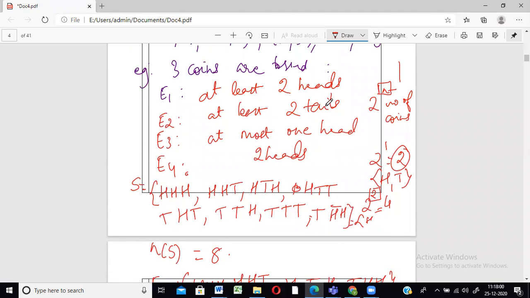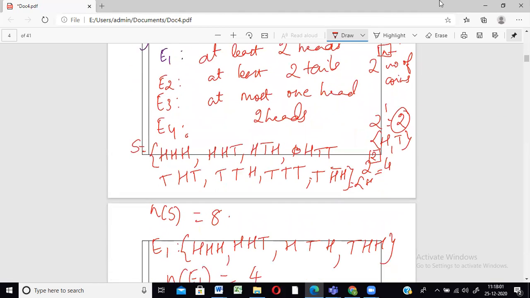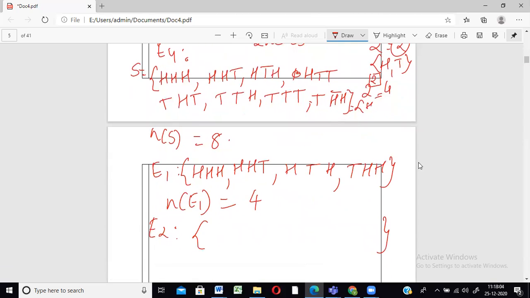At least 2 tails. At least 2 tails, more than 2 tails is also okay. So we'll do that on a similar basis. First one, T T... no, this one has only 1 tail. This one has at least 2, yes. T H T, yes, we have 2. The next one has 3, more than enough. Again this also has 4 elements.